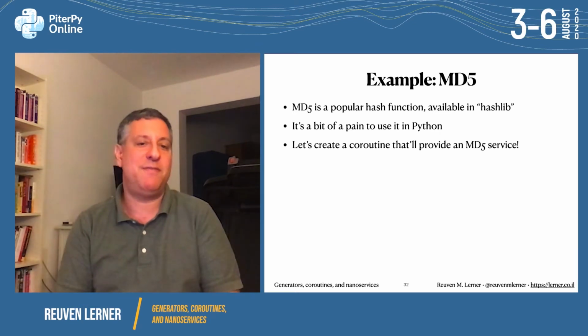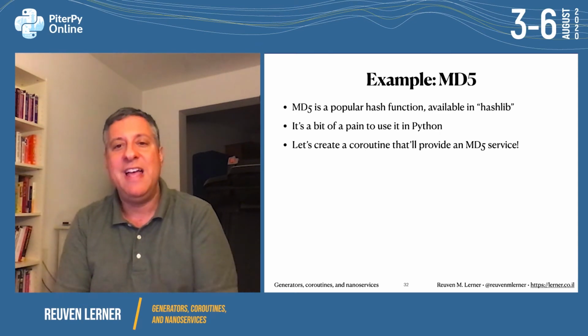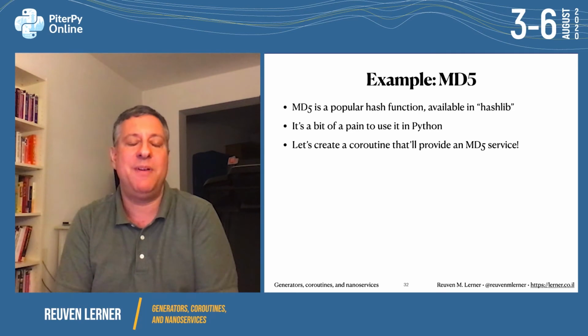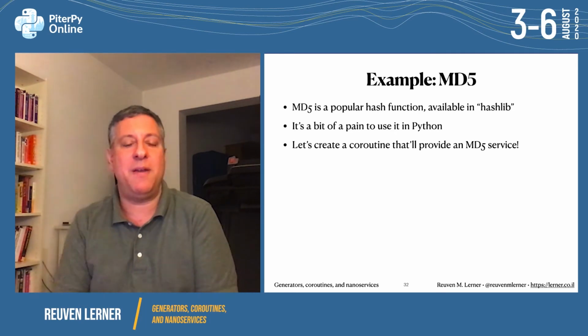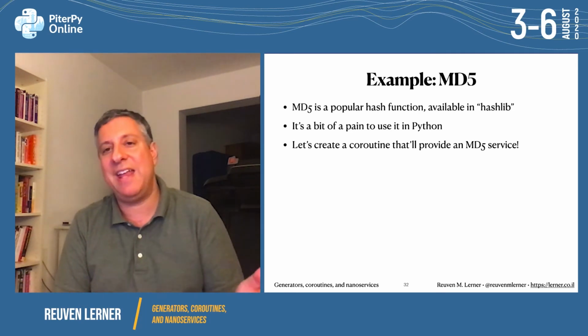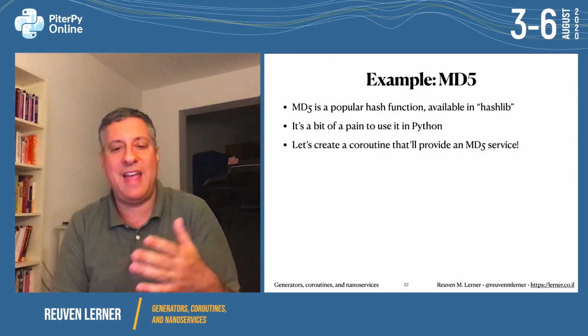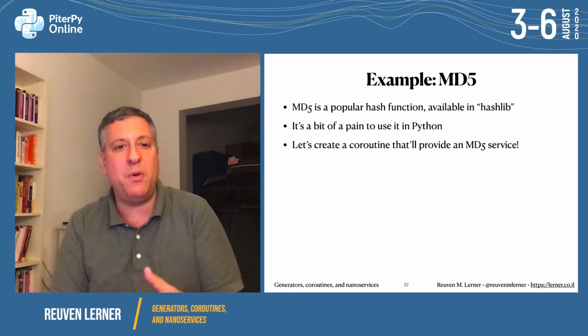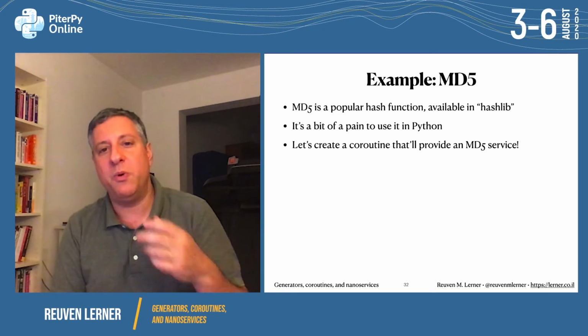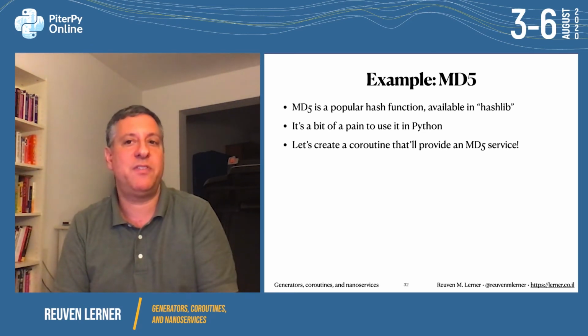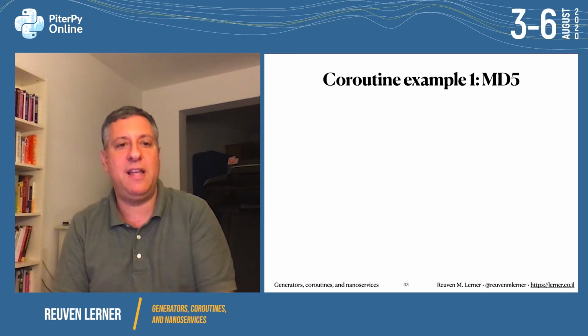First of all, MD5. MD5 is a very popular hash function. It comes in the standard library with hashlib, and it's a little bit of a pain to use in Python. You have to worry about bytes and strings, and whether you want to get the hex hash back, but it'll work. So what I want to do is create a coroutine that will provide an MD5 service. How's that going to work? Well, it's going to look like this.